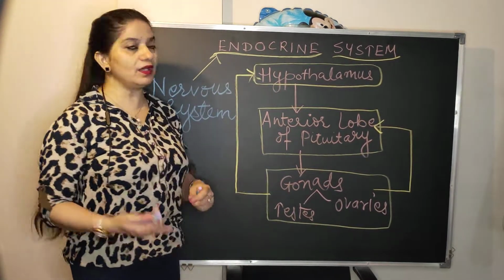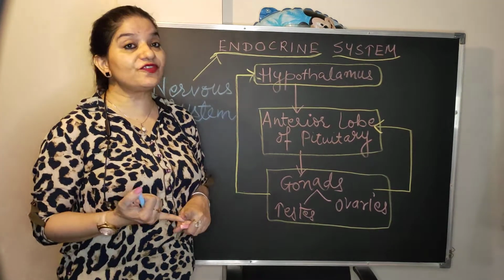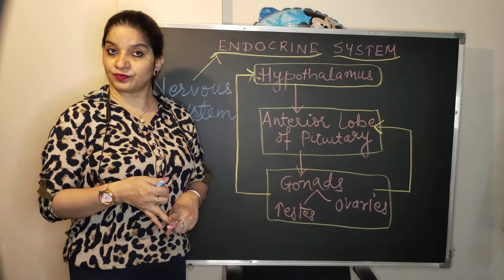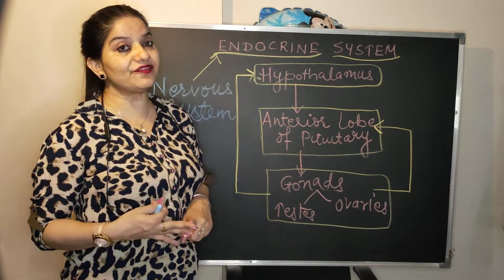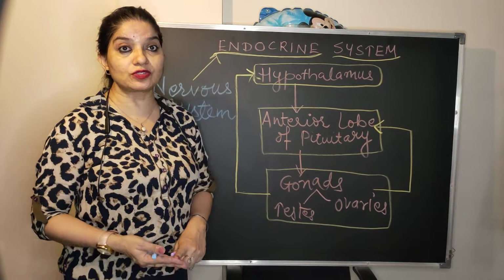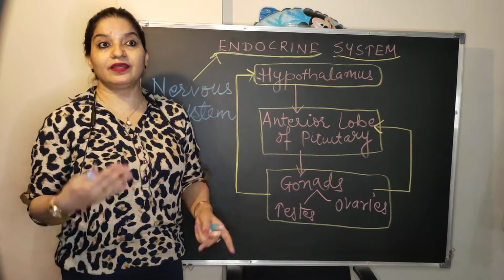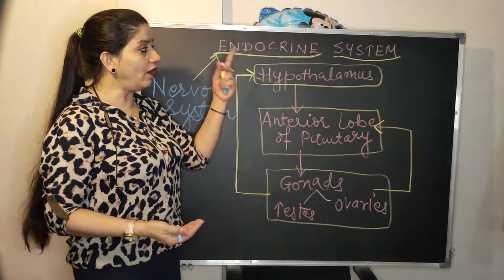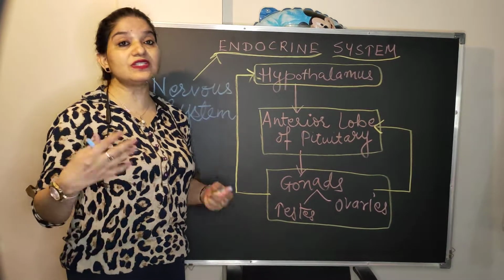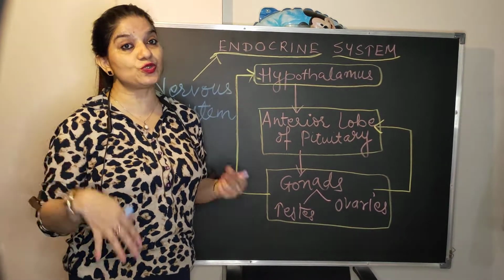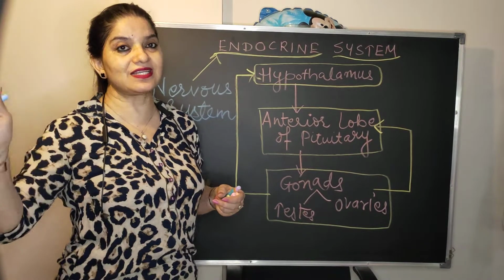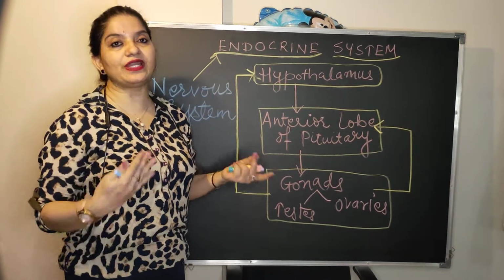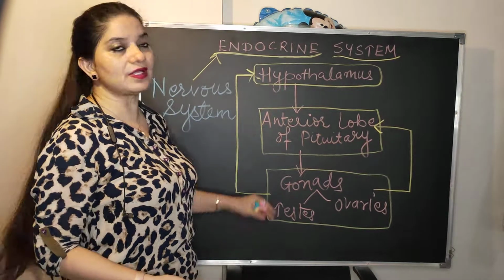In one-mark questions, normally asked is the difference between nervous coordination and hormonal coordination. That is important. Second, what is the definition of hormones? What are hormones? What are target organs? Give two or three examples of feedback mechanism, and all the glands. Which is the smallest gland? It is the pituitary gland, almost a pea-sized gland. And which is the largest gland? Thyroid gland. So these are a few tentative questions. Okay, so this is how it works.